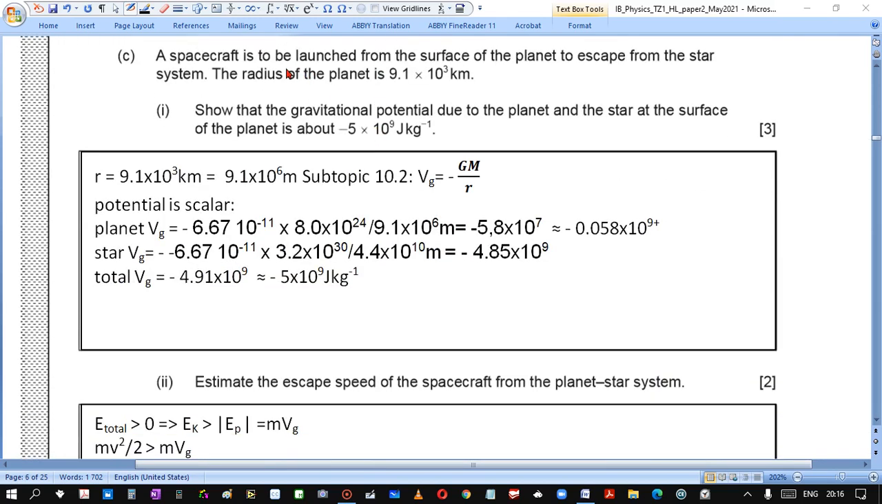C. A spacecraft is to be launched from the surface of the planet to escape from the star system. The radius of the planet is given. Show that the gravitational potential due to the planet and the star at the surface of the planet is about minus 5. Okay, so the radius of the star is given. Potential is scalar. So